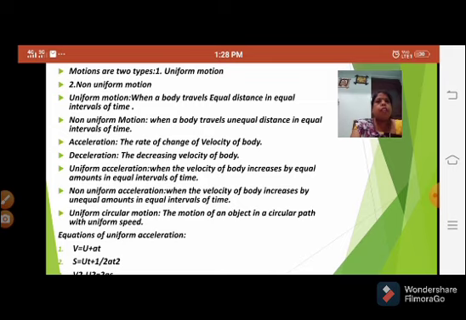Next, equations of uniform acceleration. First one is V is equal to U plus AT. Second one, S is equal to UT plus half AT square. And third one, V square minus U square equal to 2AS. In these three equations, U is equal to initial velocity, V is equal to final velocity, A is equal to acceleration, T is equal to time, and S is equal to distance.